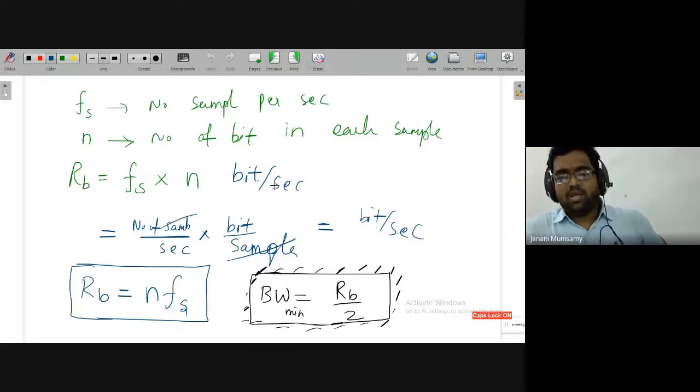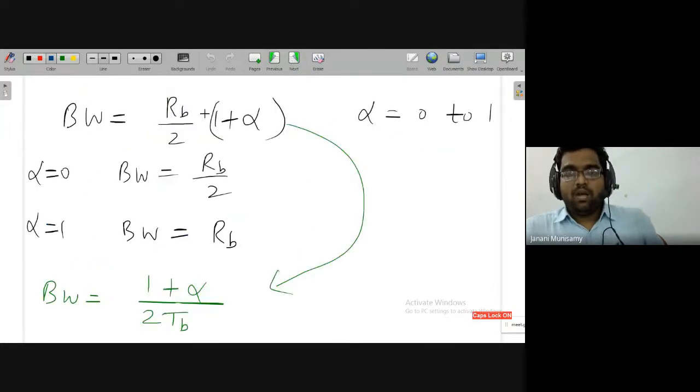Then we have seen the units relation. Then to transmit this signal over a particular channel, we need some bandwidth, that is half of the bit rate. If you use the raised cosine filter concept, we have to use this formula where alpha will vary from 0 to 1. So bandwidth, we can also write like (1 plus alpha) divided by 2 TB.